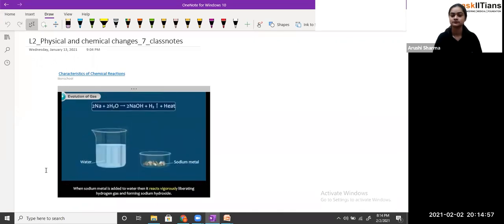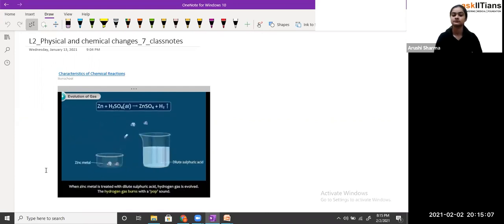When sodium metal is added to water, then it reacts vigorously, liberating hydrogen gas and forming sodium hydroxide. When zinc metal is treated with dilute sulfuric acid, hydrogen gas is evolved. The hydrogen gas burns with a pop sound.